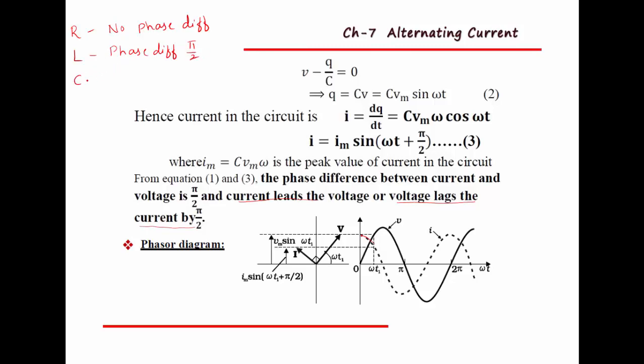Then when it is connected to a capacitor, the phase difference is again pi by 2. But the difference is, in a capacitor current leads the voltage, but in an inductor voltage leads the current.